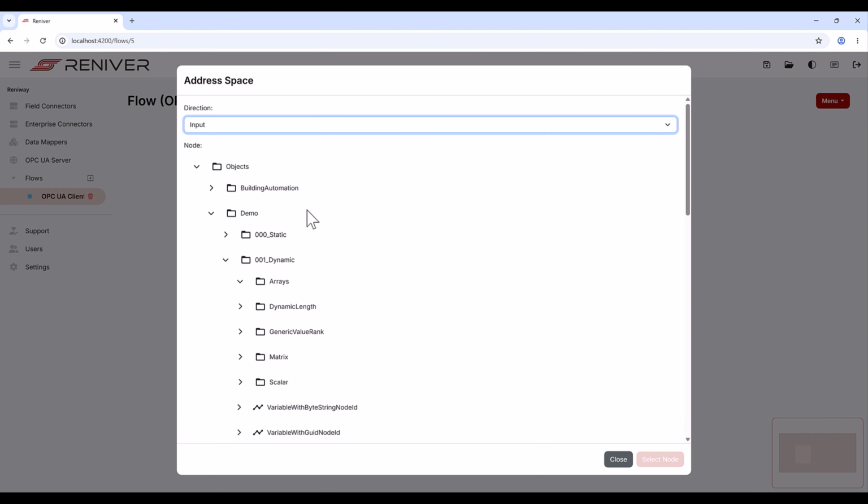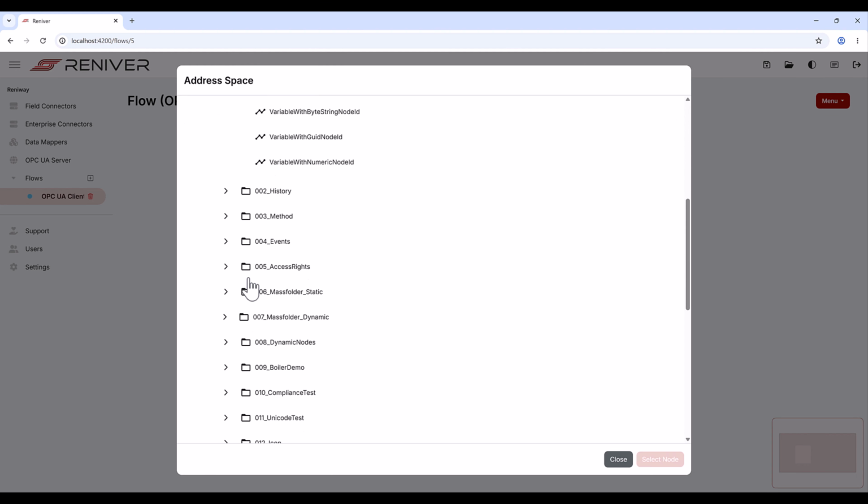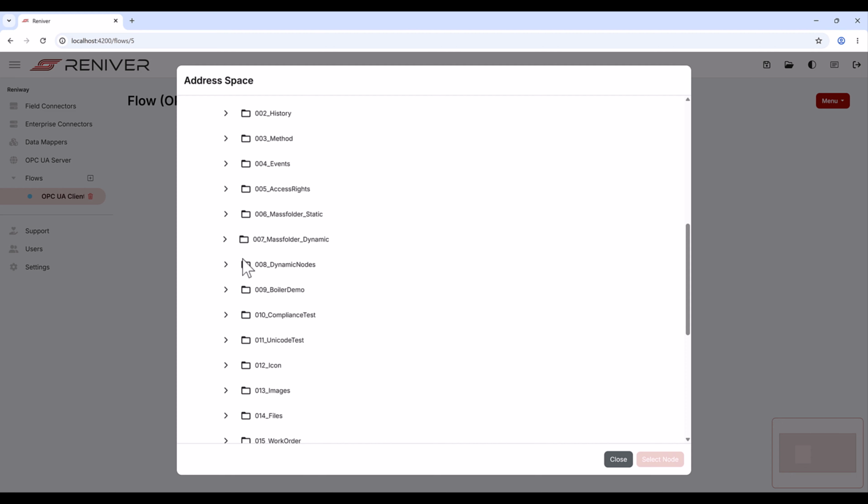We then subscribe to a structured data type variable. This type of variable contains multiple fields inside one value.